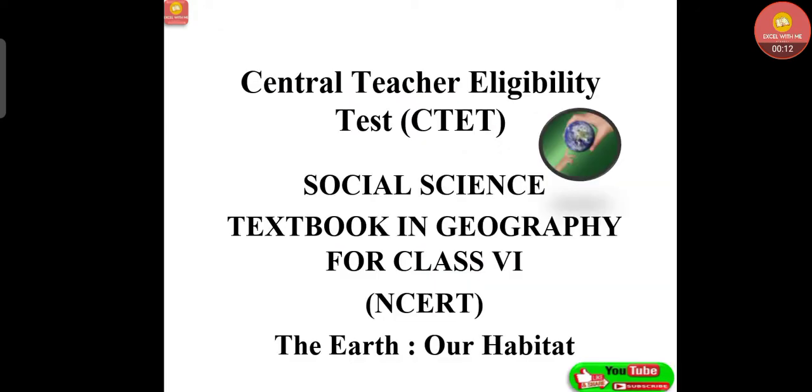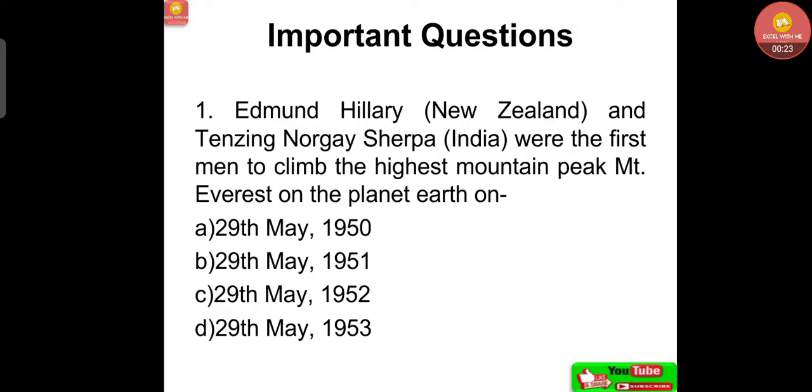Let's start today's class, that is Central Teacher Eligibility Test, CTET Paper 2 Social Science, Geography Class 6 NCERT, The Earth or Habitat. In the previous class we have done 20 important questions. Now we are going to do the other set of 20 questions from chapters 5 to 8.